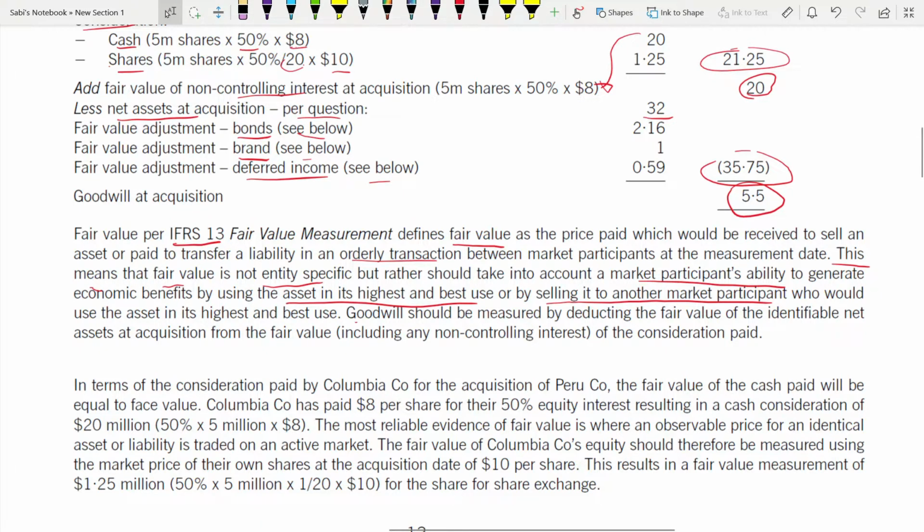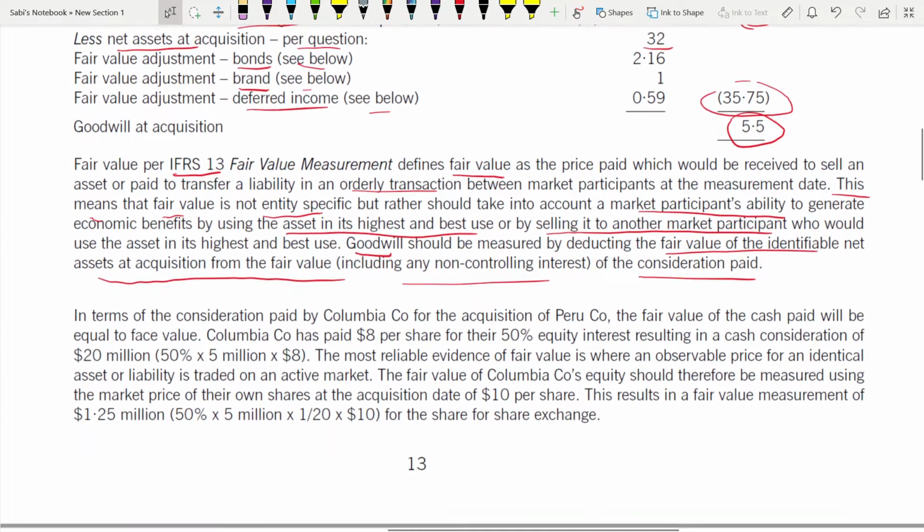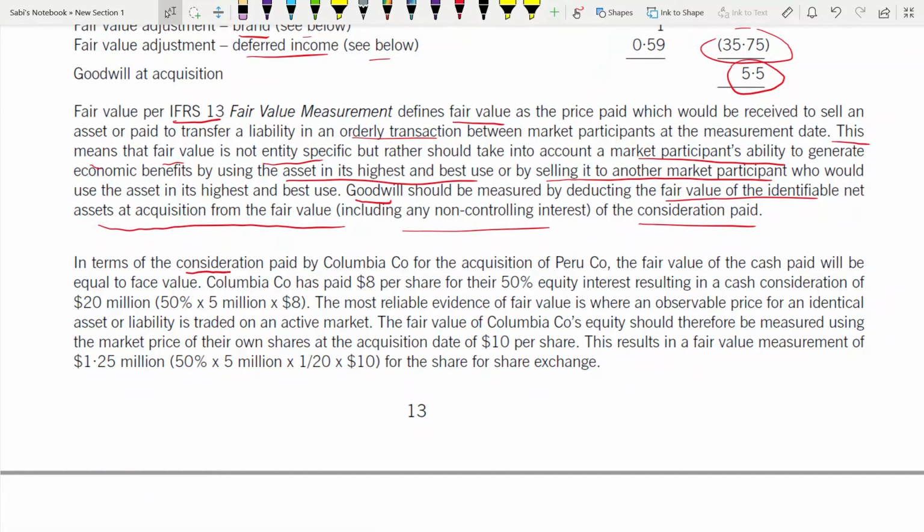What about goodwill? You are linking goodwill to the fair value. Goodwill should be measured by deducting the fair value of the identifiable net assets at acquisition from the fair value of the consideration paid, including any NCI. So consideration plus NCI minus fair value of net assets. The net assets you are calculating should be at fair value, the NCI you are calculating should be at fair value, and the consideration you are calculating should be at fair value. All these three things should be calculated at fair value. That's why we are using the standard IFRS 13 here. So now let us come to the consideration, the fair value of consideration.